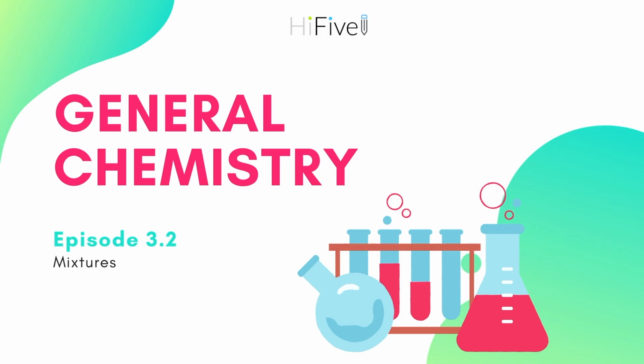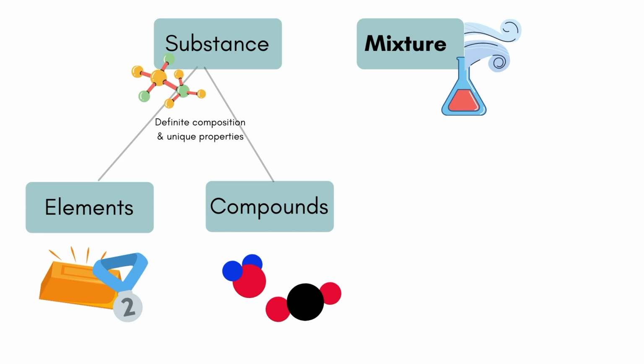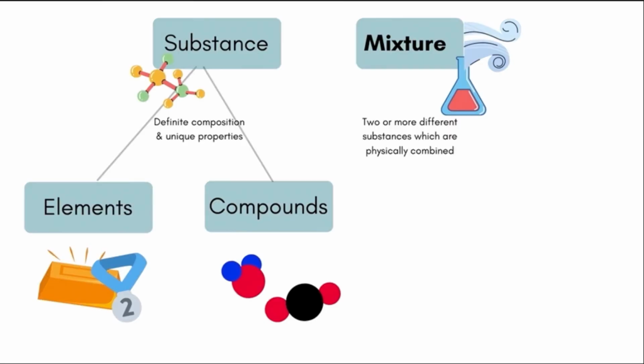Now let's switch over and talk about mixtures. Mixtures are materials made up of two or more different substances which are physically combined. An example of a mixture would be air. Air is composed of many different gases such as nitrogen, carbon dioxide, and even water vapor. These gases are separate though, and not chemically combined.